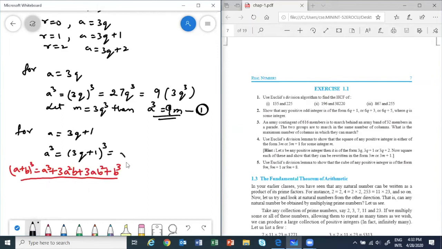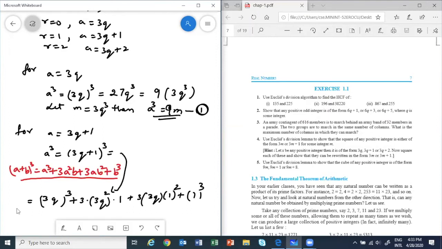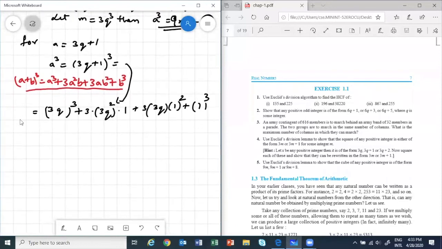So I will also use it here. Okay, so what will happen? 3Q whole cube plus 3 times A square means 3Q whole square into B is 1, plus 3 times 3Q whole power 1 into 1 whole square plus 1 whole cube. This you have to do. Open it up.